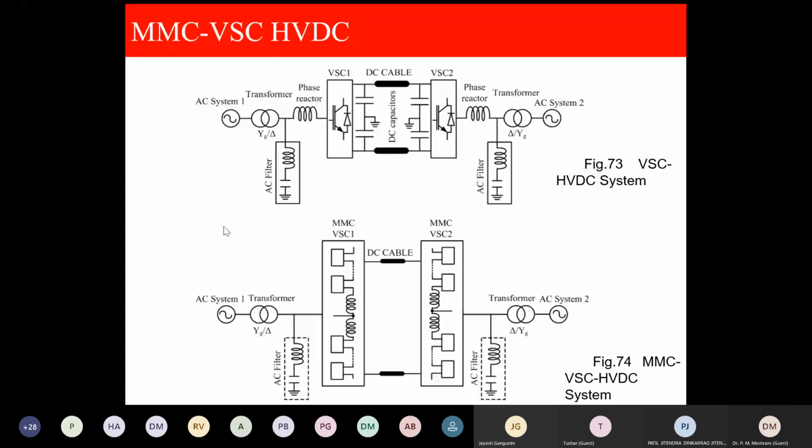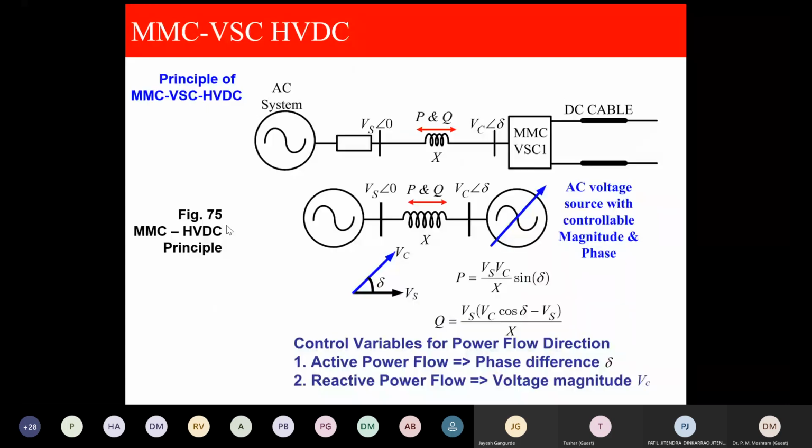So this is basically one end of the HVDC. This is the AC system. This is the strength, source voltage. The MMC output is VC at angle 0. So this is constant. This is variable. We can vary VC, the amplitude, as well as the delta.